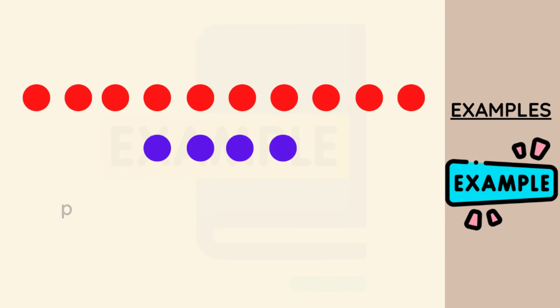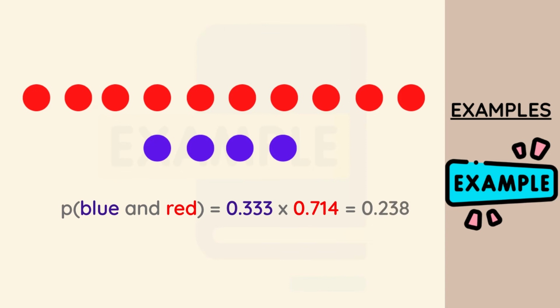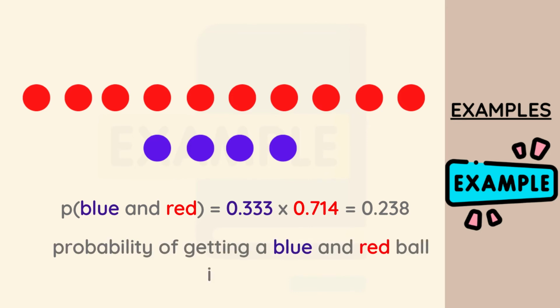0.714. So the probability of picking a blue ball and a red ball is going to be equal to 0.333 times 0.714, and when we do the math, we have our answer to be 0.238 approximated to 3 decimal places. So the probability of getting a blue ball at the first pick and a red ball at the second pick is going to be equal to 0.238. So this is the basis of dependent events.